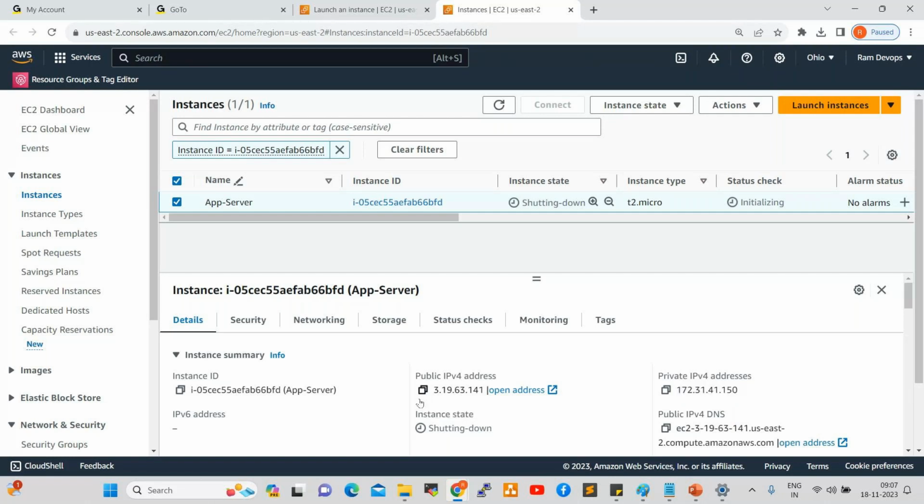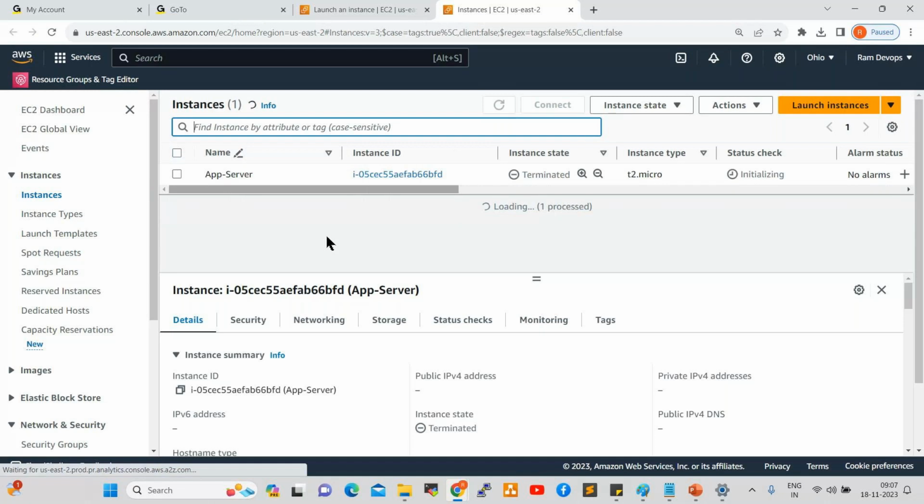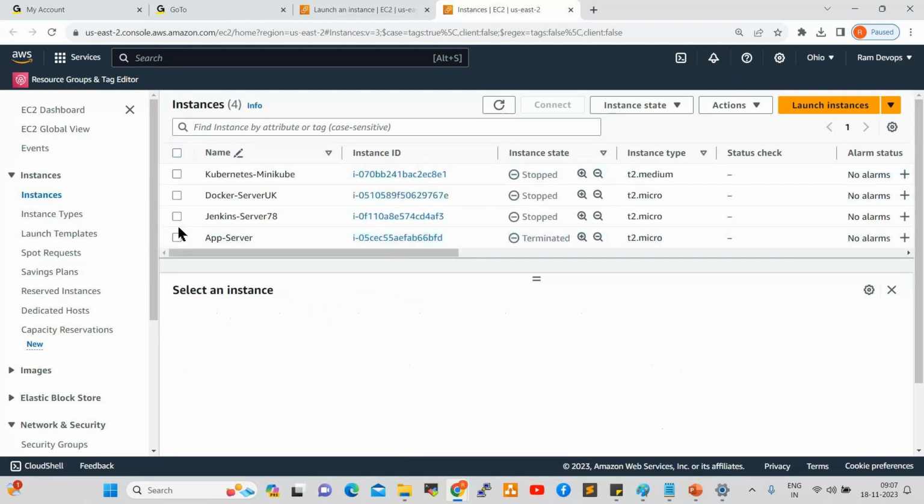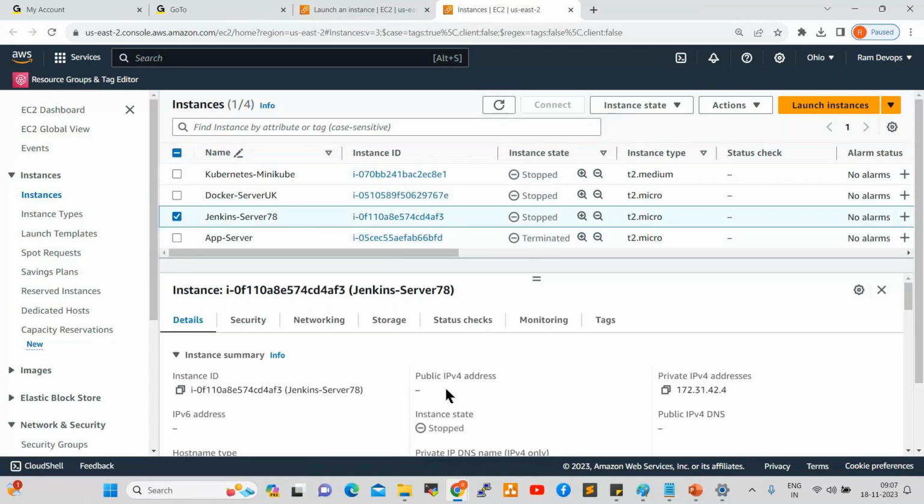See here, whenever I stop or terminate the server, the IP is gone. For example, if you go to the other server, see here, there is no public IP. The private IP is there because the server is in stopped state. Once I stop the server, the DHCP server in the data center takes back the old IP. Whenever I start the server, that DHCP server will give a new IP address.